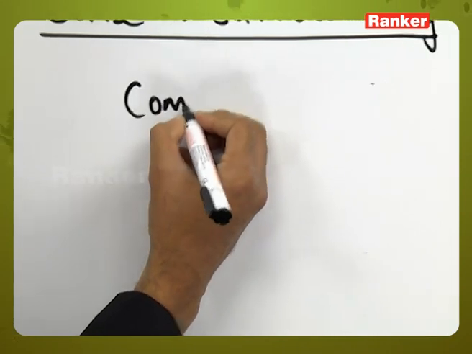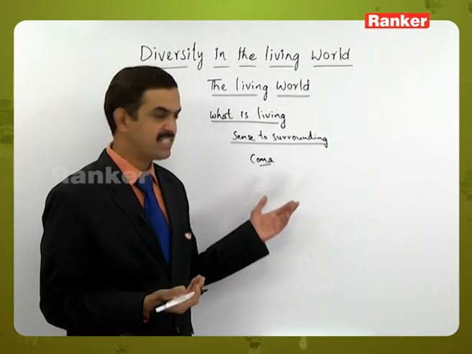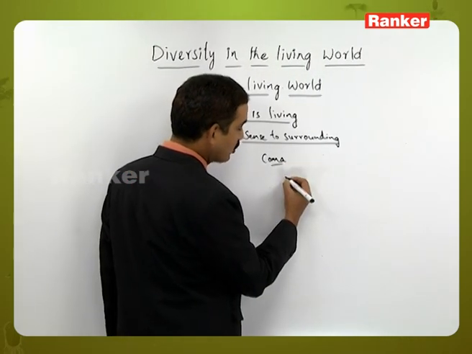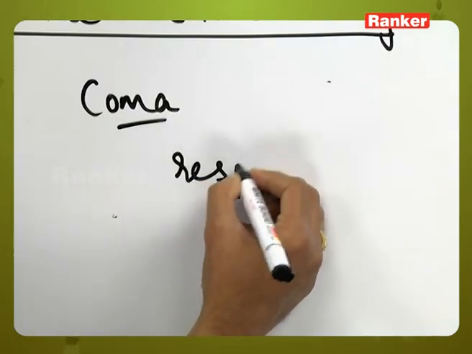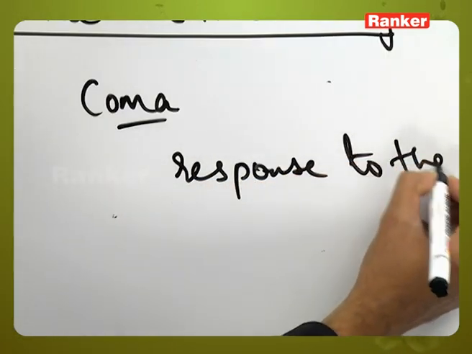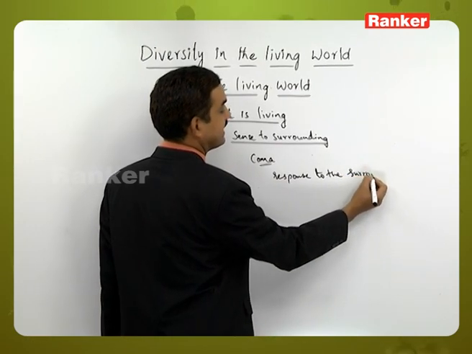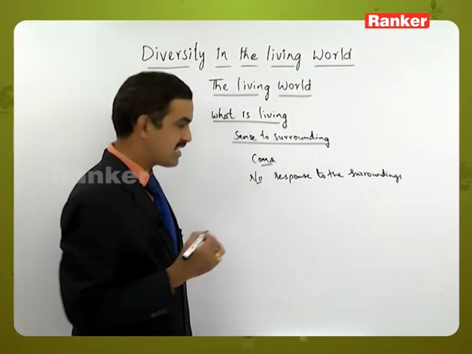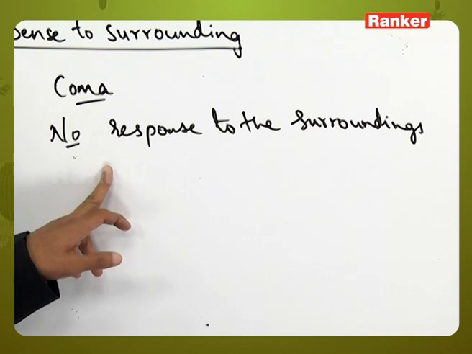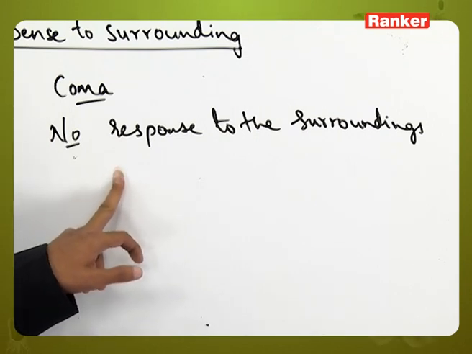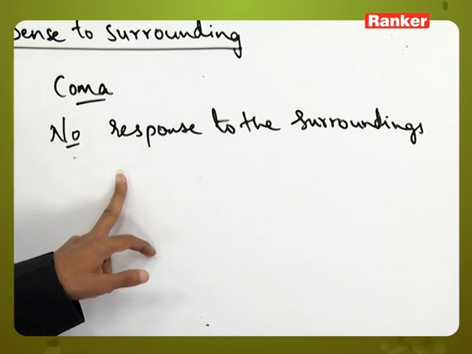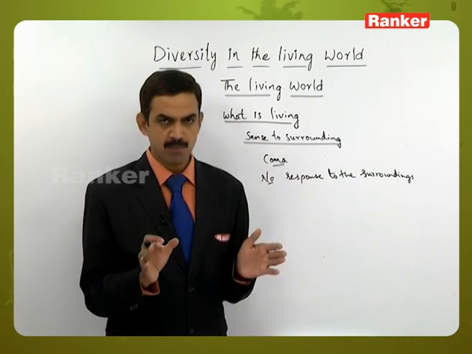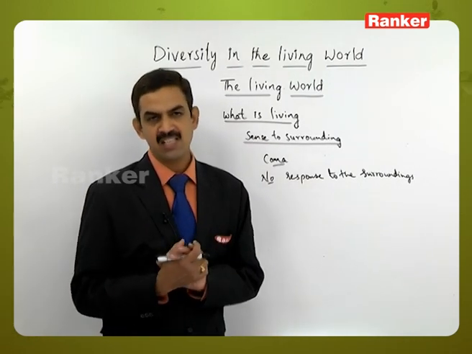But when it comes to persons who are in a coma, a living organism, a person who has met with an accident and is in a coma, he is living actually, but he does not show response to the surroundings. So only a living person in healthy condition can show the sense to the surroundings. When a person is in a coma, his body parts are exhibiting their functions. Metabolism is taking place, but the only thing is they are not responding to the external stimuli.